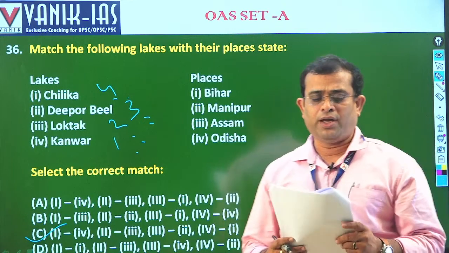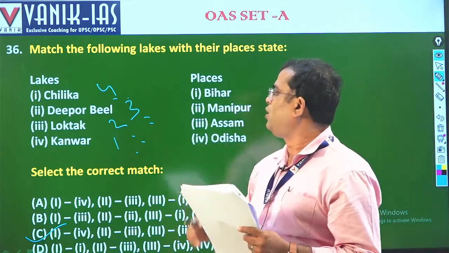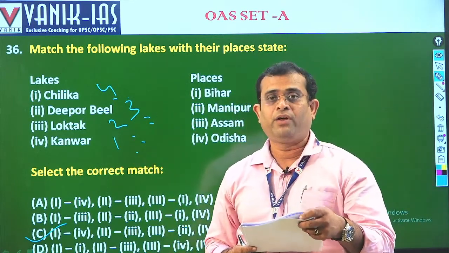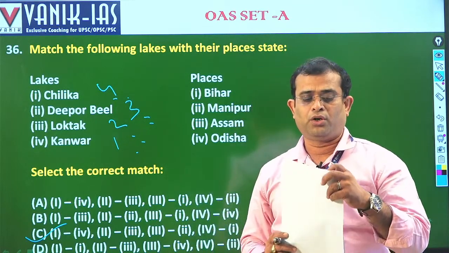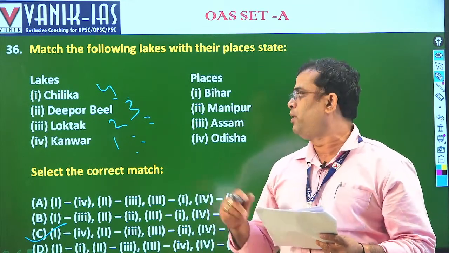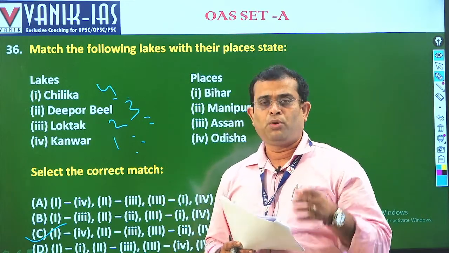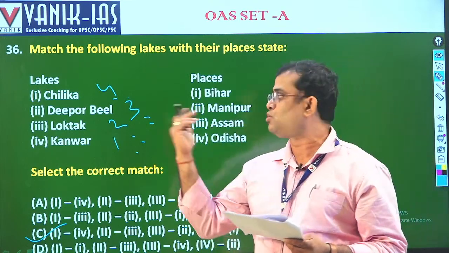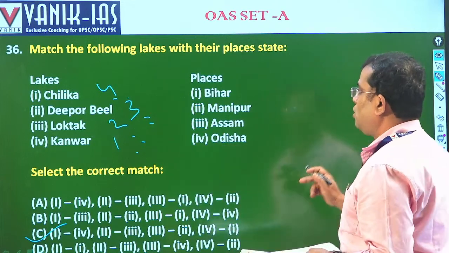One thing I have to say: Deepor Beel was in the news recently because of the one-horned rhino. They are shifting them because the Brahmaputra river floods every year. To save the one-horned rhino, WWF and the government of India are planning to shift some one-horned rhino populations to Deepor Beel in Assam. Okay, so we'll move ahead.